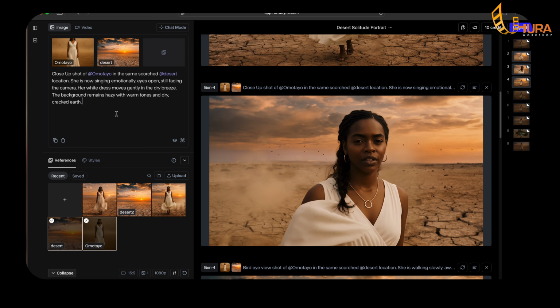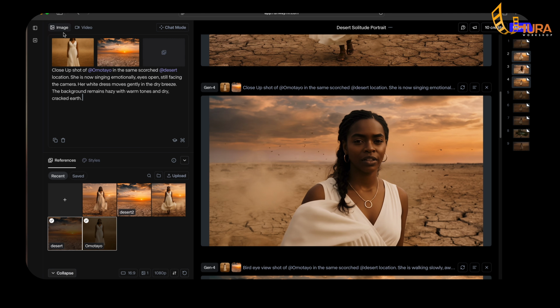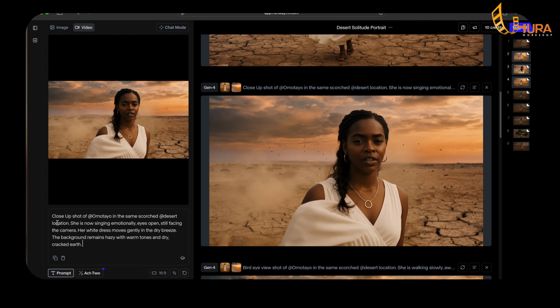So what this system will do is it will convert this long shot into a close-up shot, but in this same location. So I went ahead to generate an image first of all. Once I did that, it gave me this image right here. Convert this into a video. I'll just click on input for video. It will take us there. I can come back here and just copy this prompt. As I copy this prompt, what I need to do is to delete the arts here. Once you're done, you hit generate.